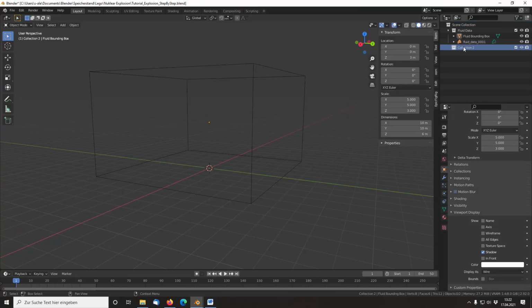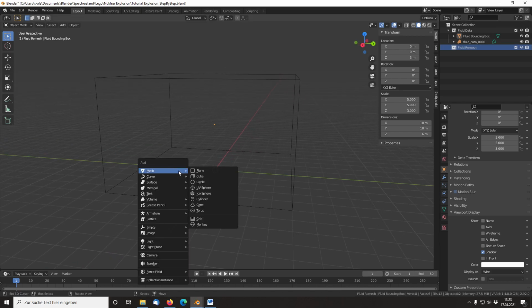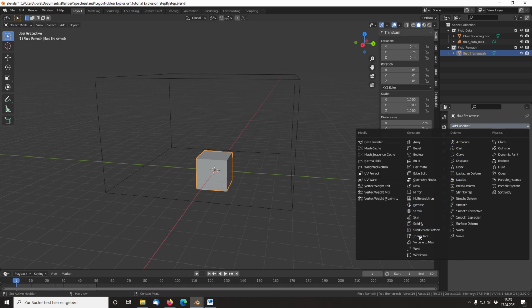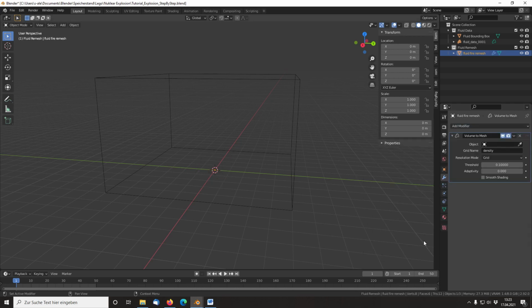Create a new collection for the remesh functionality. Add a mesh, for example a cube. Name it Fluid Fire Remesh. Apply the volume to mesh modifier. As object, select the fluid data object.